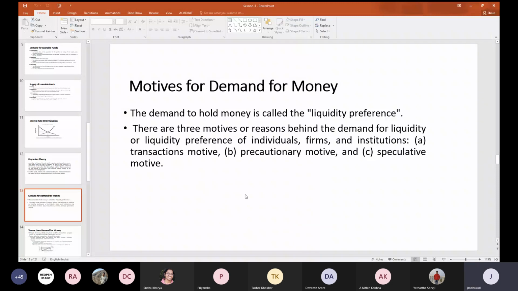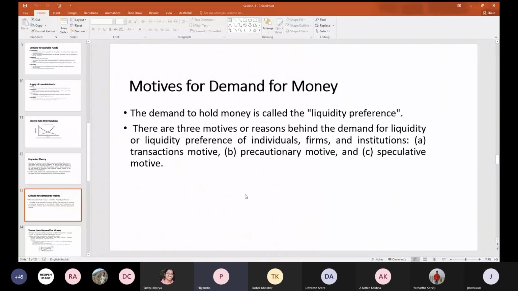So whenever I talk about the transactions demand for money, what factors determine the transactions demand for money? Which factor determines the transactions demand for money? Disposable income. Income. Any other factor? Go ahead. You are right. One is income. Any other factor is there, or only income is a factor which affects the transactions demand for money?